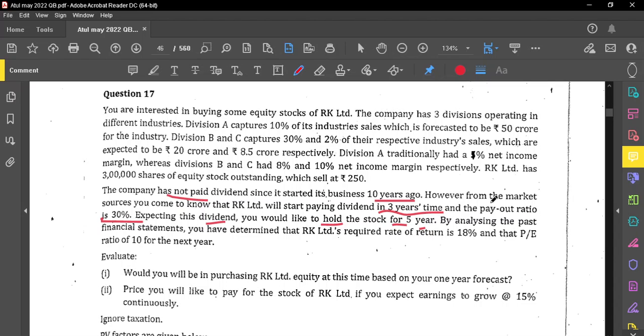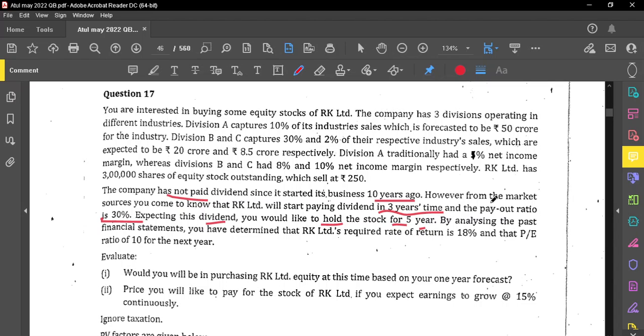Expecting this dividend, you would like to hold the stock for a period of 5 years. By analyzing the past financial statements, you have determined that RK Limited's required rate of return is 18%, and the PE ratio is 10 for the next year.